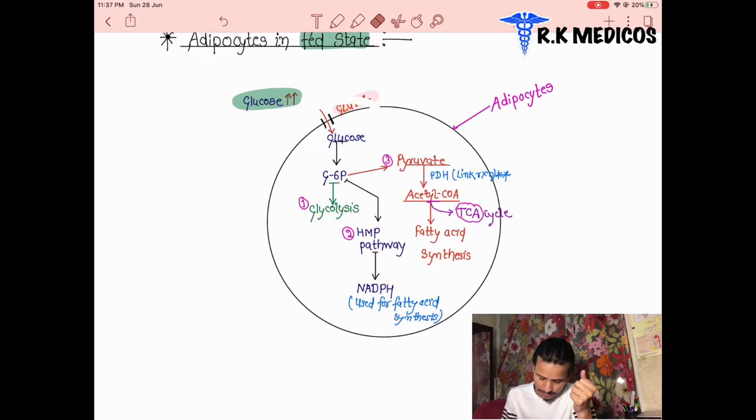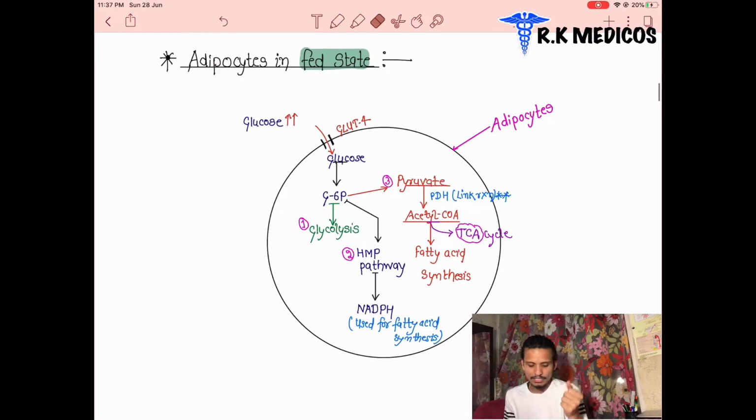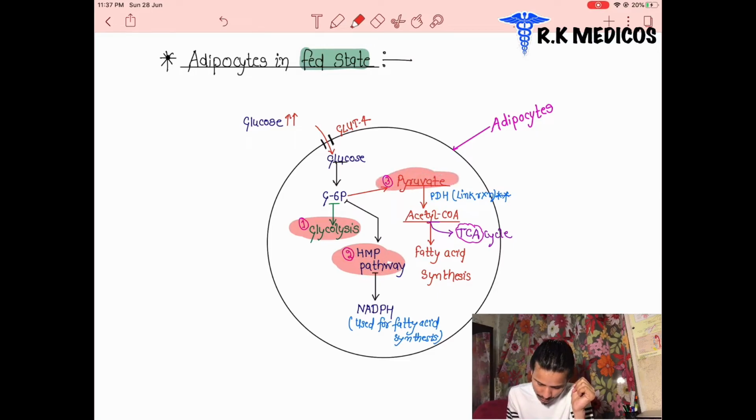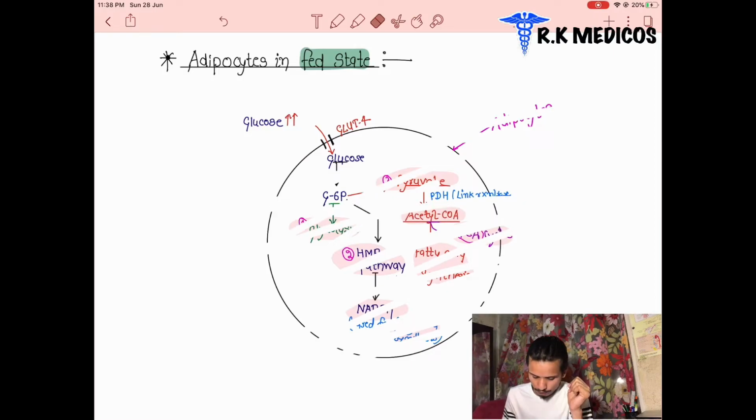Once again, we are discussing what happens inside the adipocytes in the fed state. The glucose amount is increasing in the blood. It enters inside the adipose tissue and is converted into glucose 6-phosphate. After that, it goes for glycolysis or the HMP pathway and pyruvate conversion. After the pyruvate, it is converted into acetyl-CoA and enters into fatty acid synthesis or either the TCA cycle or the Krebs cycle, or the HMP pathway producing NADPH. They are required for fatty acid synthesis also. NADPH is a coenzyme that is required for them.